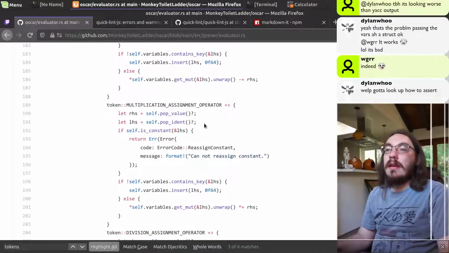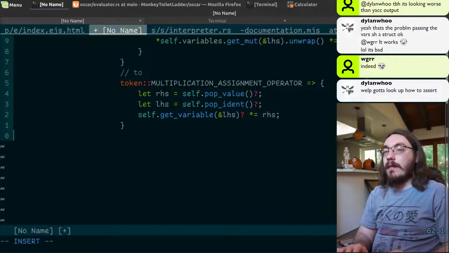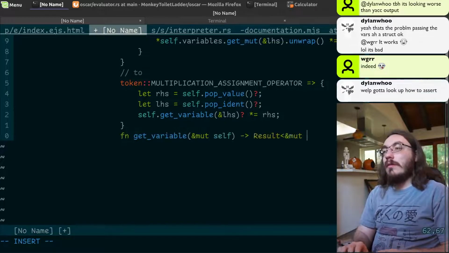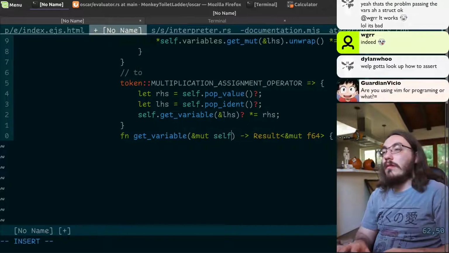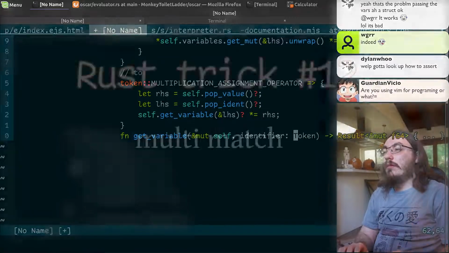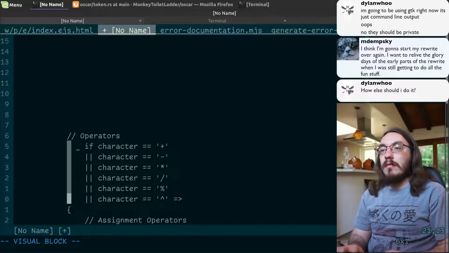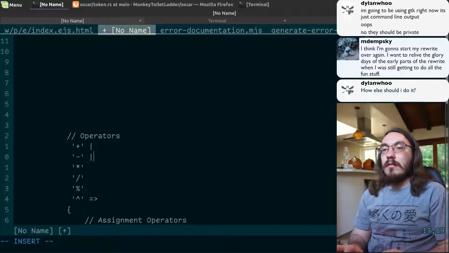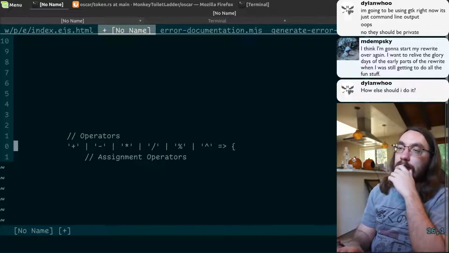You can make a get variable function that returns an option of a ref to variable value. You could do that. And then you would have a fun get variable myself results like float. Much nicer. Oh, you need the token or identifier. Why'd you write it like this? That could be written like that, right?